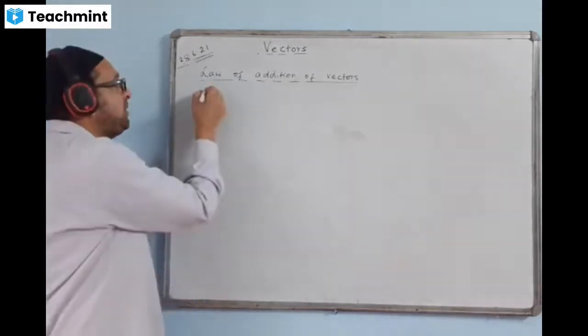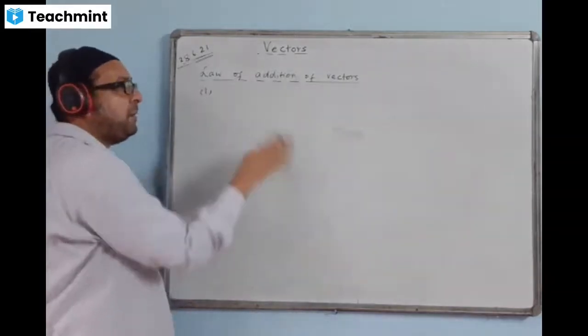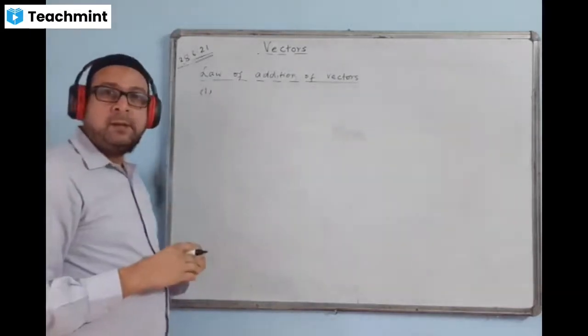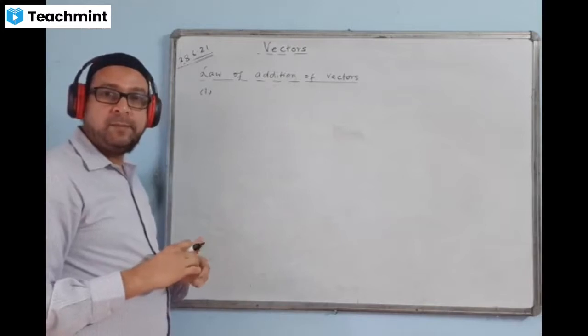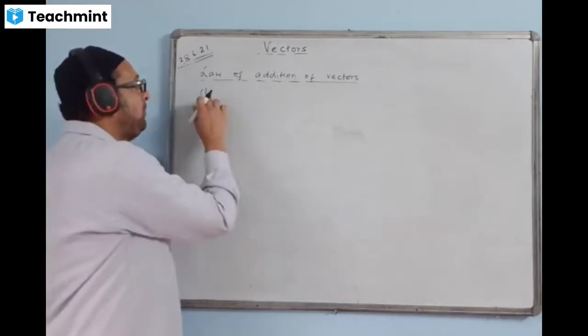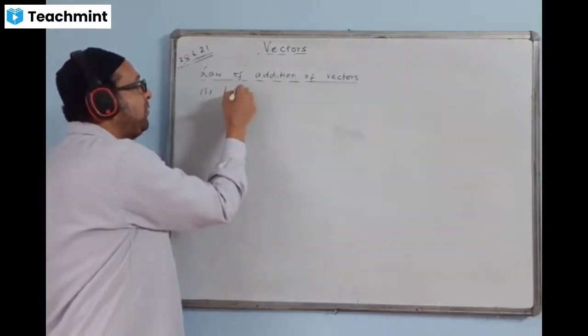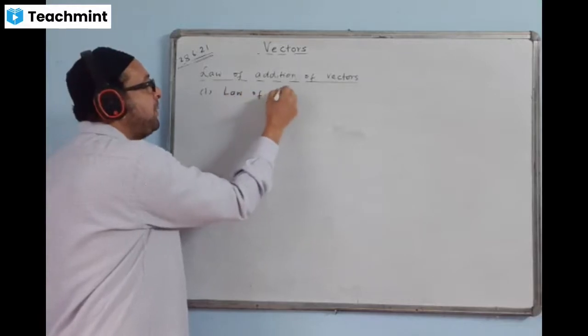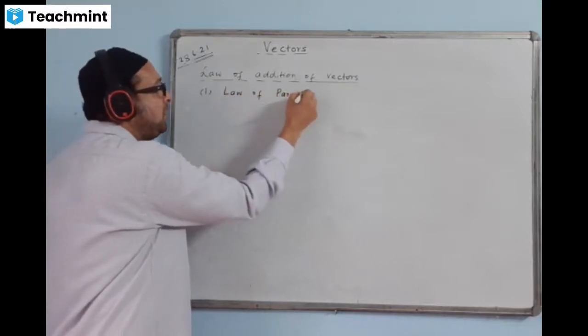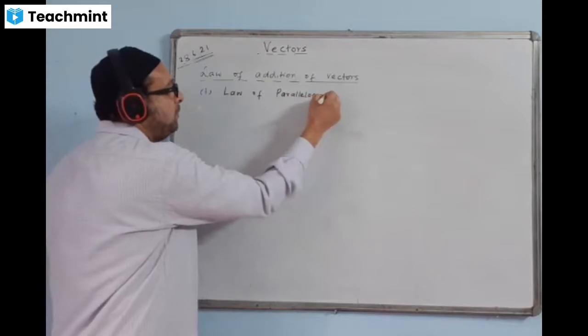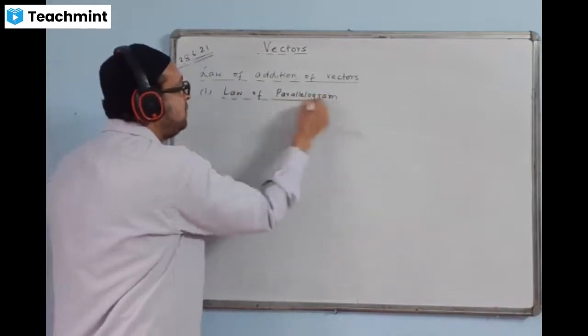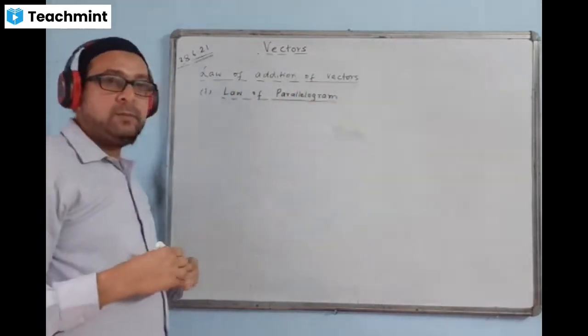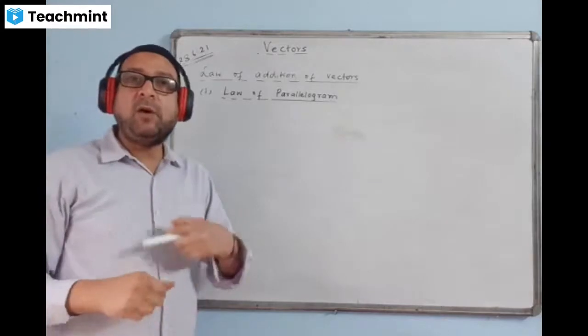Actually both of them are the same. First we will be doing law of parallelogram. So you just write down here, law of parallelogram. First you learn the law of parallelogram.